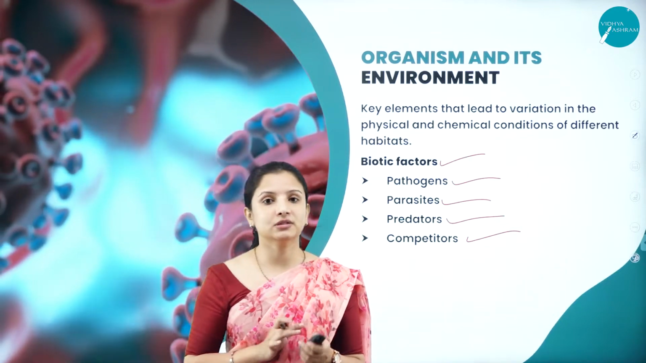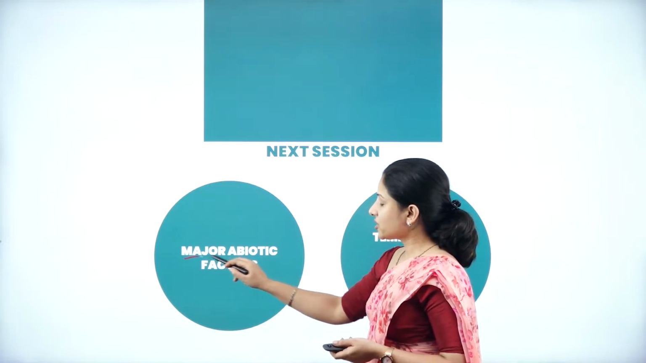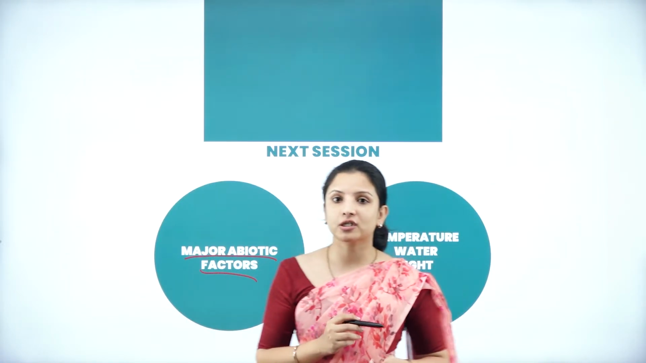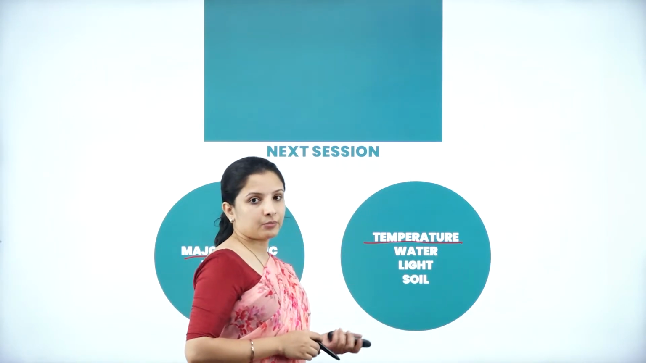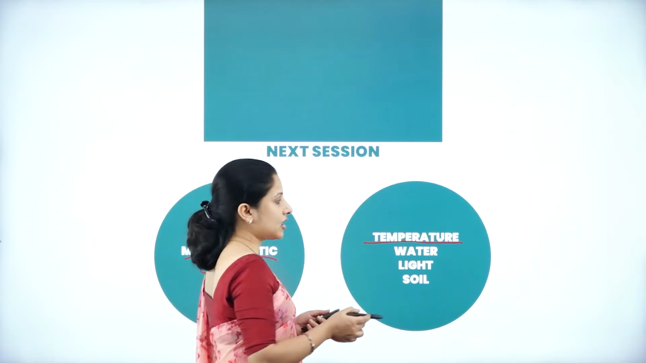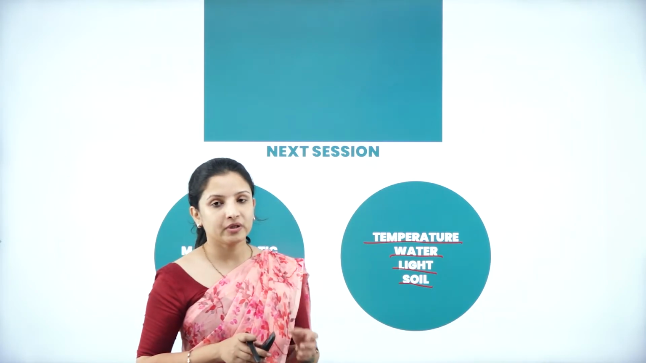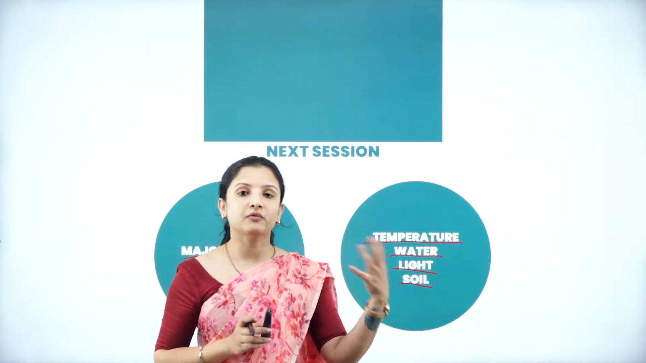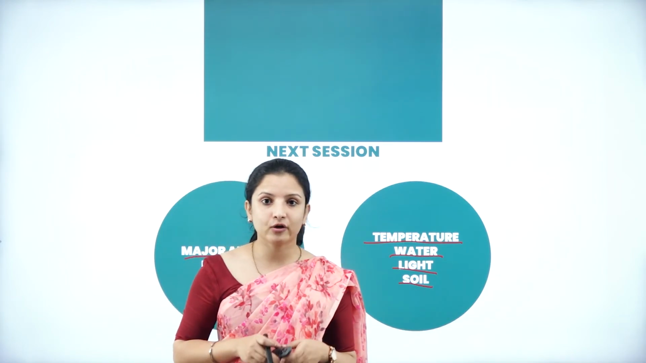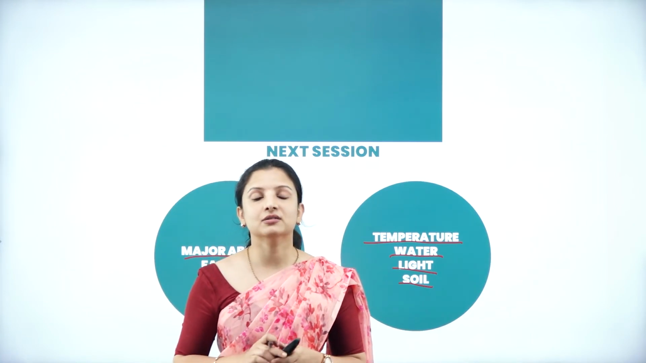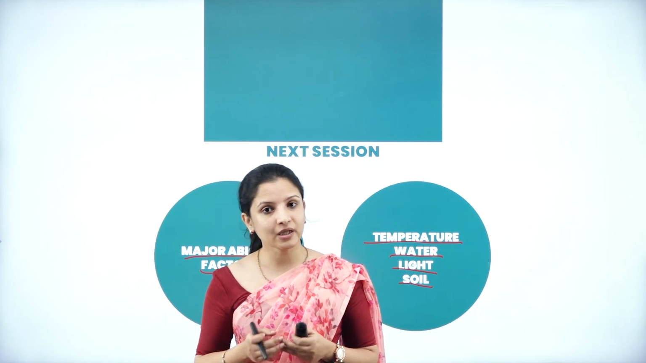I hope you understood this session well. In the coming session, we shall briefly discuss the major abiotic factors: how temperature decides the population of a particular habitat, and how water, light as well as soil decide which type of organism has to live in that habitat, and how these organisms adapt themselves to these abiotic factors. All that we shall study in the coming sessions.